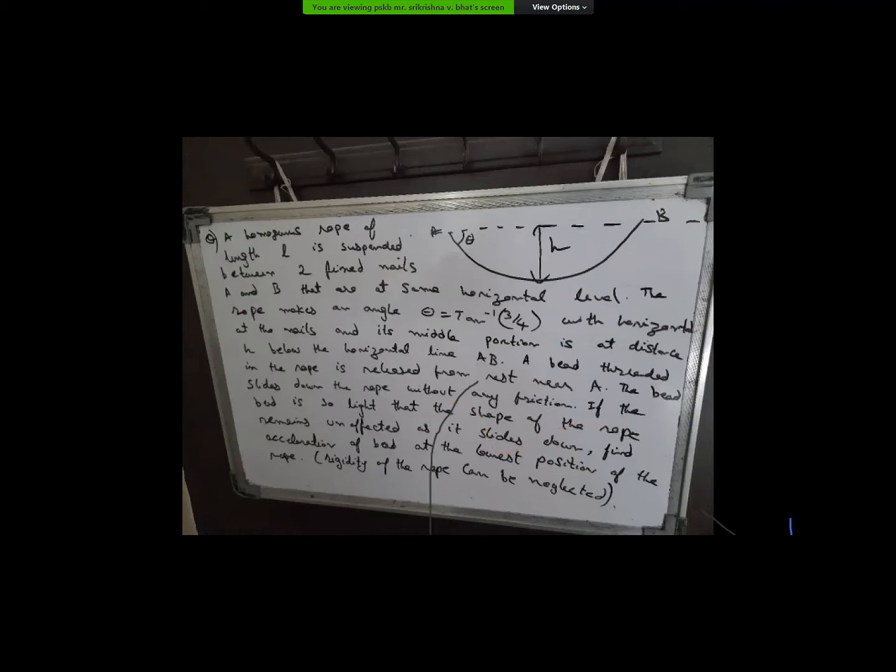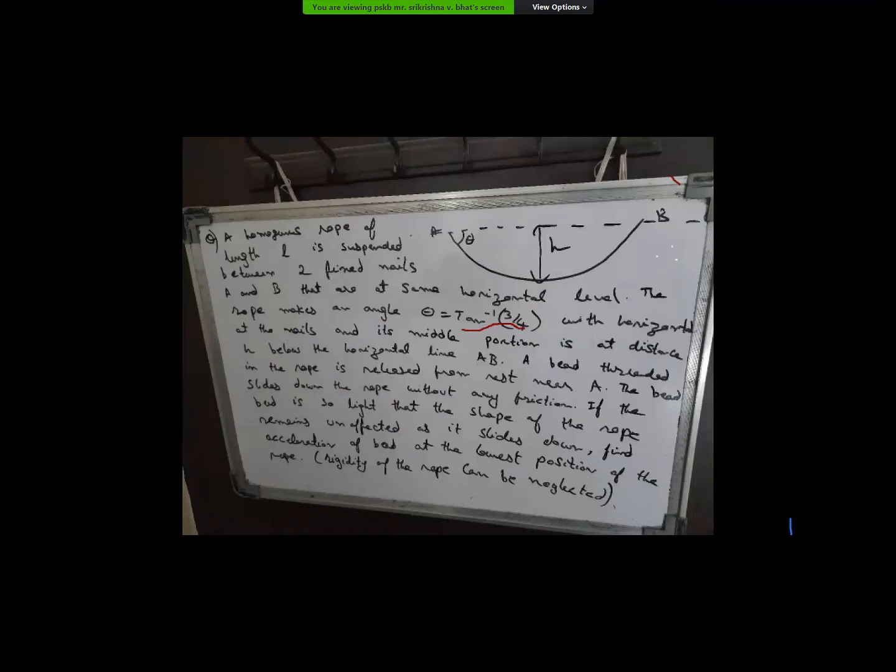That are at the same horizontal level, the rope remains at an angle theta, which is tan inverse 3/4 with the horizontal at the nails. And its middle portion is a distance of h below the horizontal line A. A small bead is threaded in the rope and it is released from rest at position A. The bead slides down the rope without any friction.